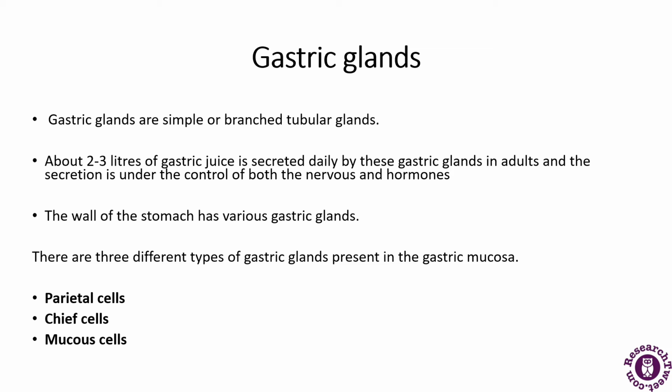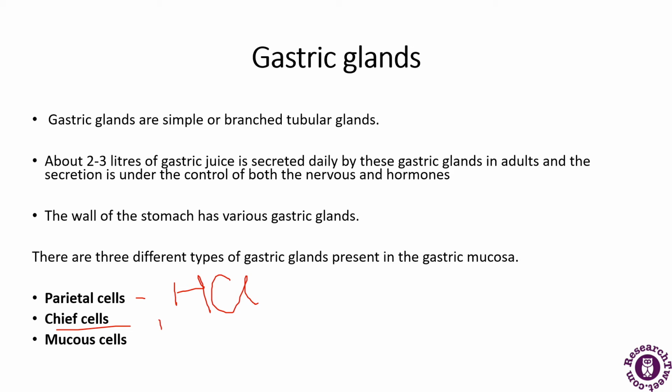There are three types of cells in the gastric glands present in the gastric mucosa: parietal cells, chief cells, and mucus cells. What are the functions of these? Parietal cells supply the hydrochloric acid of the gastric juice.